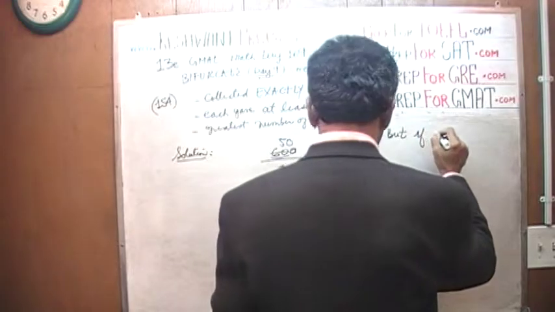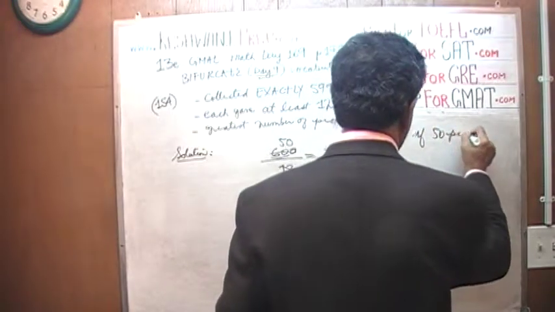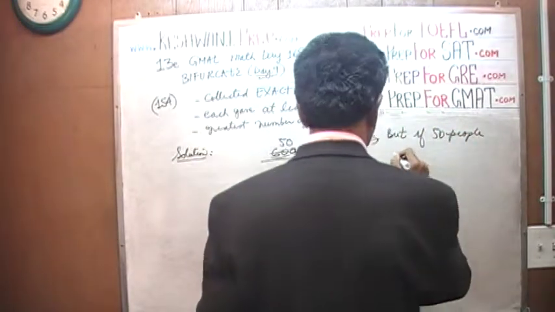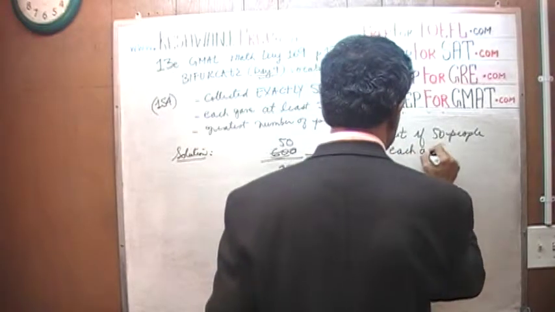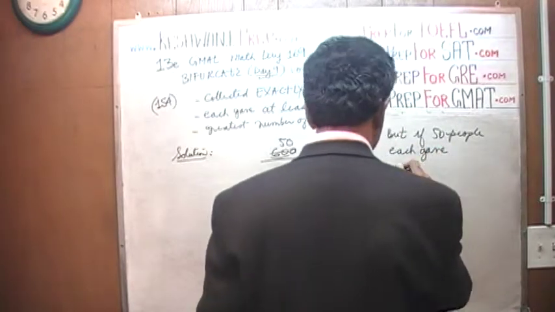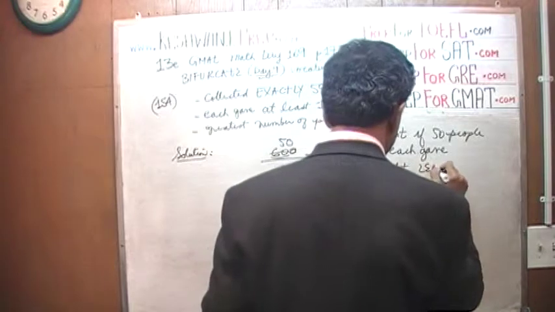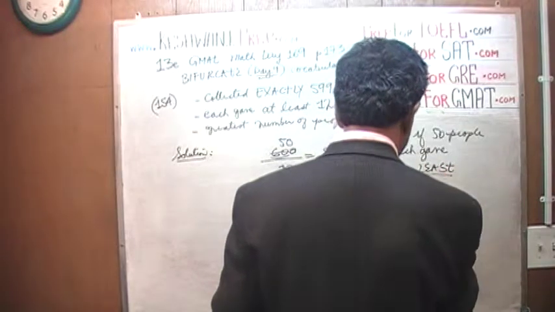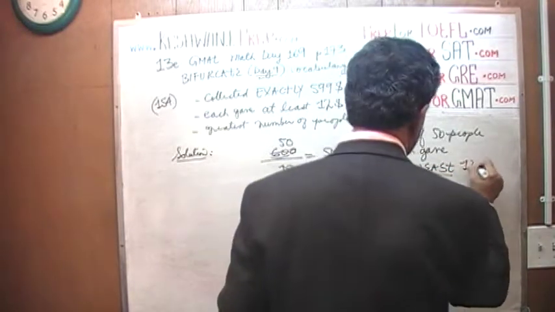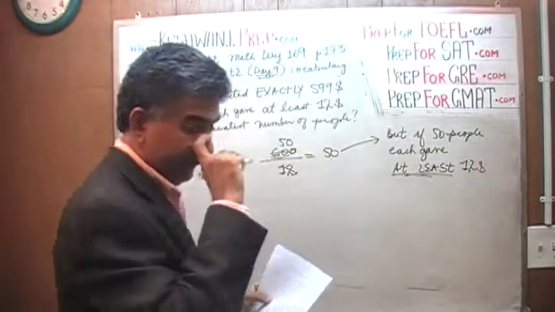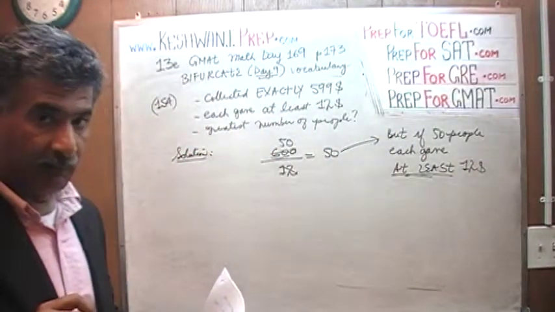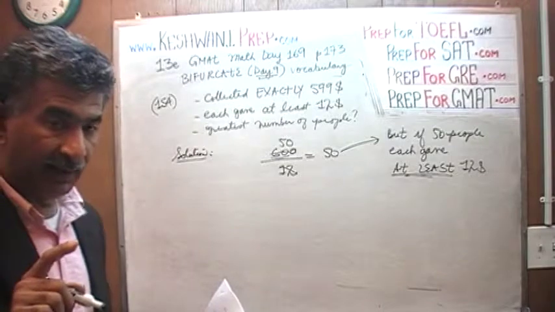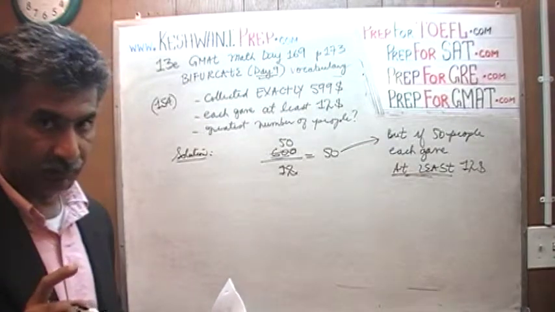But if we had 50 people, and if 50 people each gave at least $12, this is a hypothetical statement, you understand?